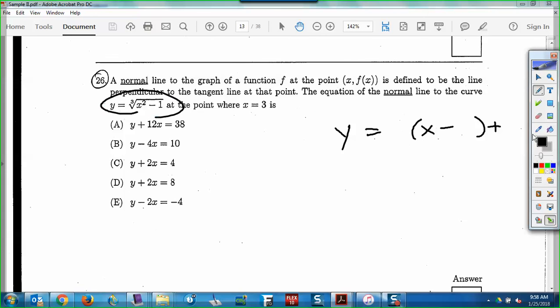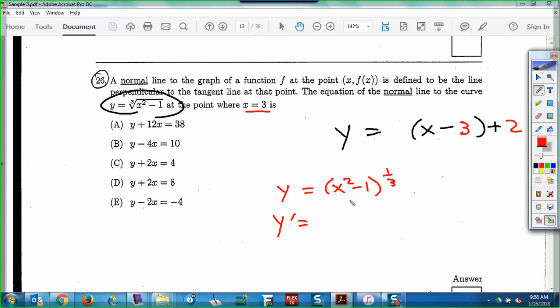So here's the curve. We're going to need the derivative of that, right? That's how we're going to get the slope. So y would equal x squared minus 1 to the 1/3. And it says x equals 3. So I already know I'm going to put a 3 in there, and I can put my 3 in here to get my y point. 3 squared is 9, 9 minus 1 is 8, cube root of 8 is 2. So I already got all that I need. Now I just need the slope.